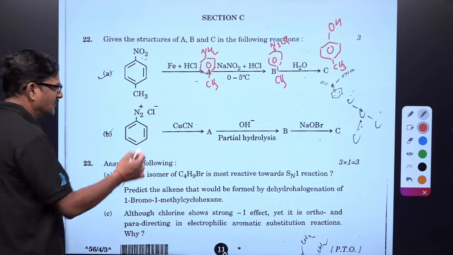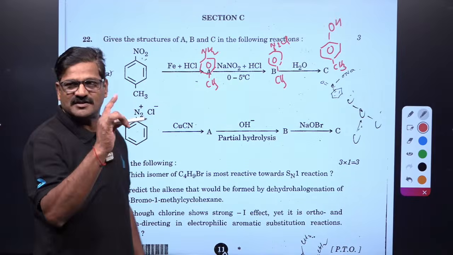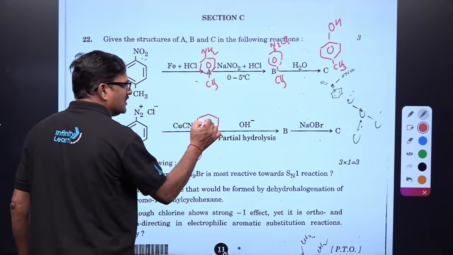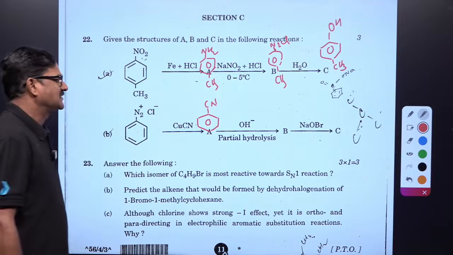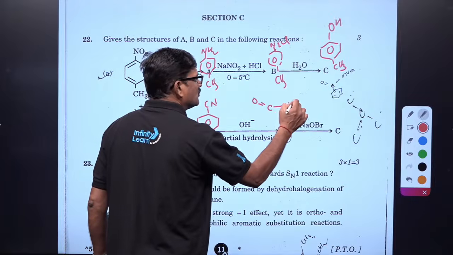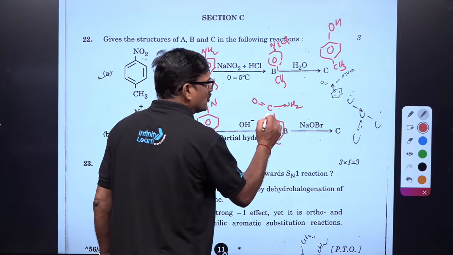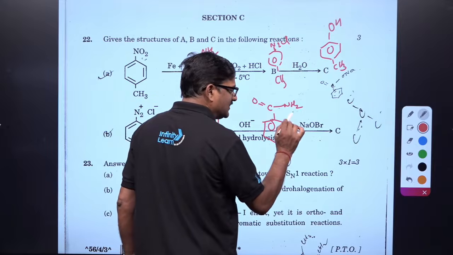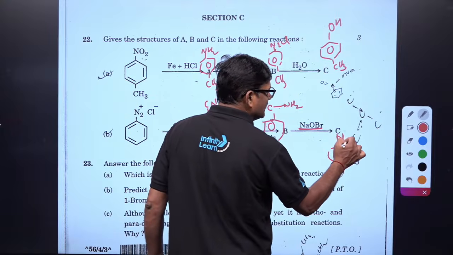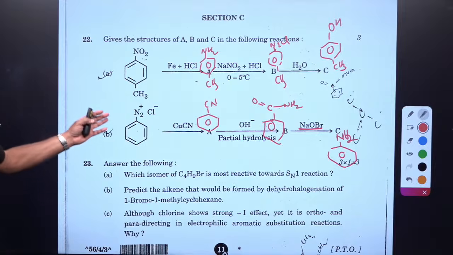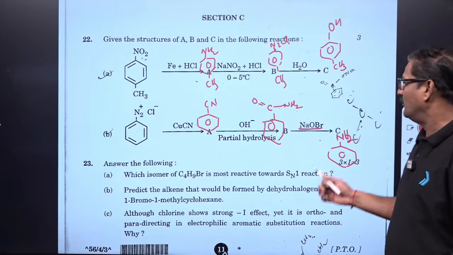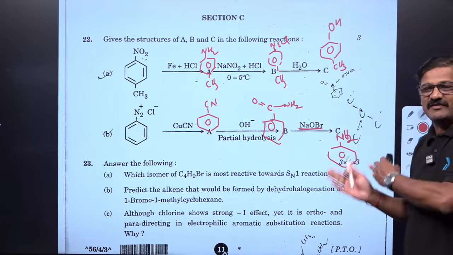Now, benzene diazonium chloride. Any reaction related to benzene diazonium chloride, with CuCN you will get the Sandmeyer reaction. It is going to be CN, and it is a partial hydrolysis. You are going to get C=O NH2, and it is going to be NaOBr, and it is the Hoffmann bromamide reaction. I am going to get aniline as the answer. All the reactions that we know are there in the NCERT textbook, and we discussed these reactions in the previous classes as well.